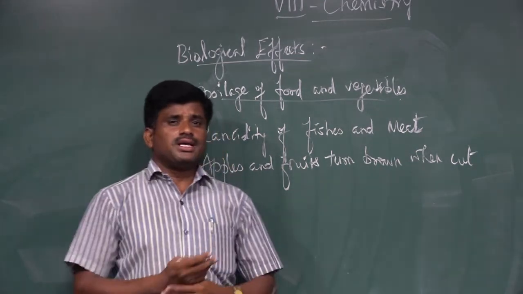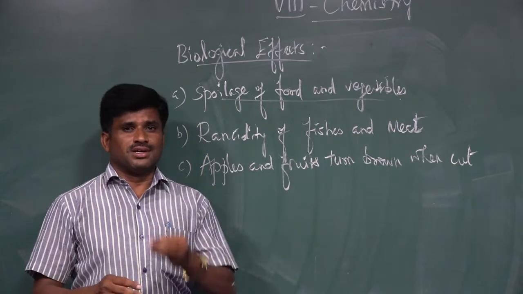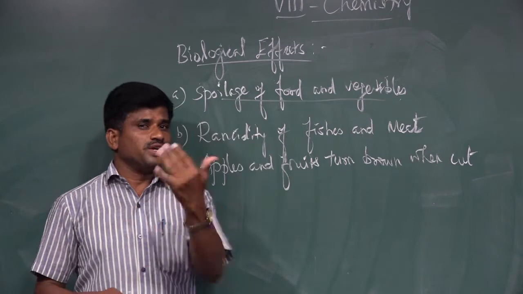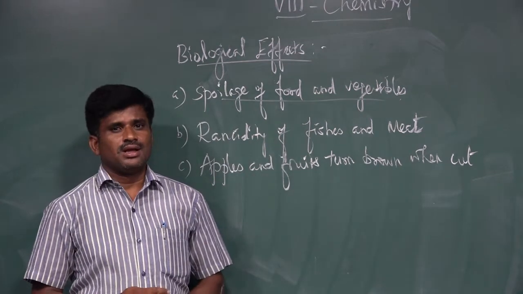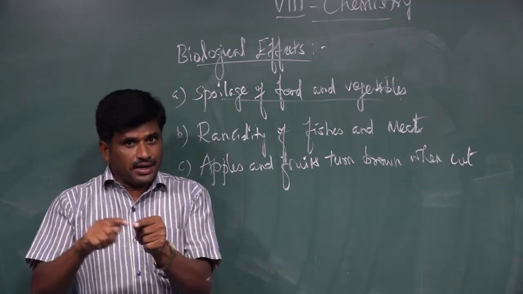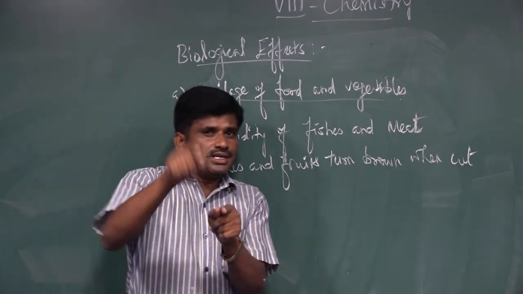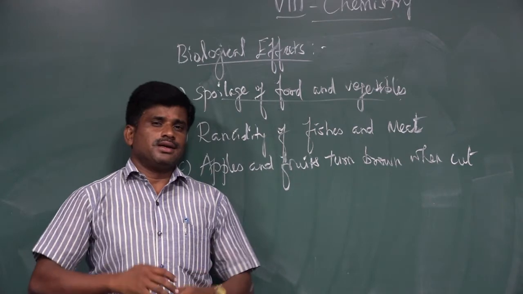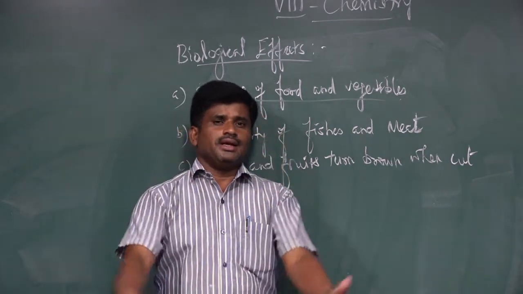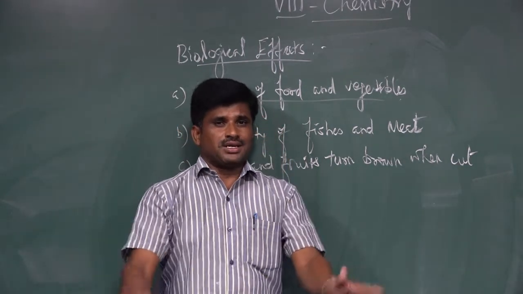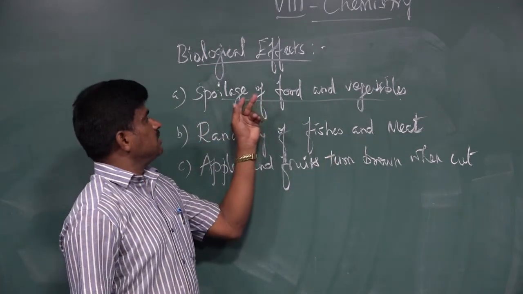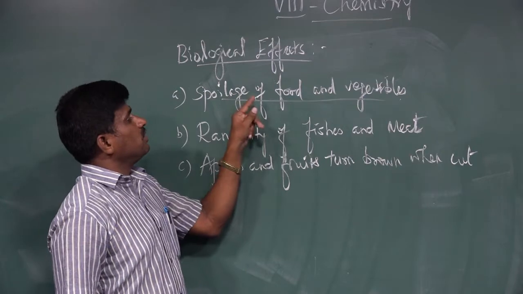Because of the microorganisms, the entire food gets a bad smell and becomes waste. Because of the catalytic reaction of enzymes reacting within the food items, the food items become waste as well as produce a bad smell. In this way, food gets spoiled.